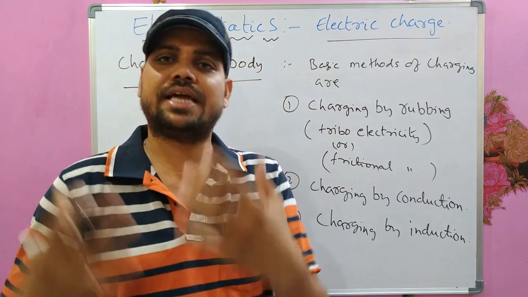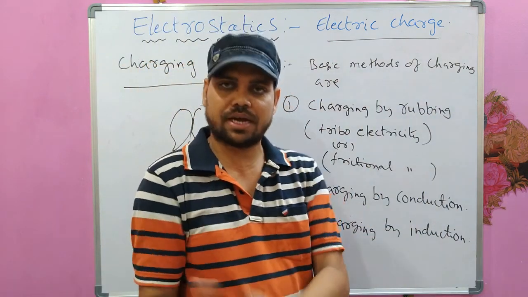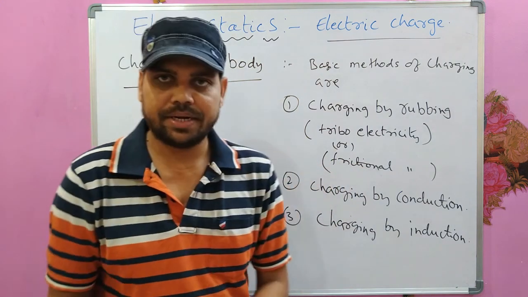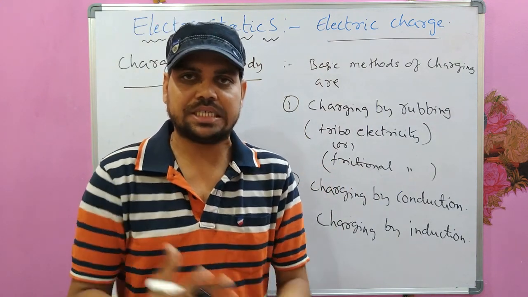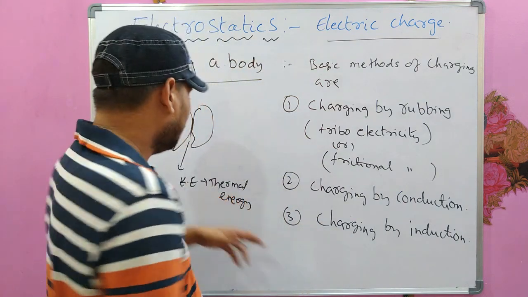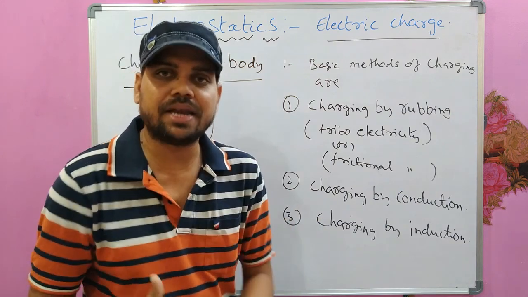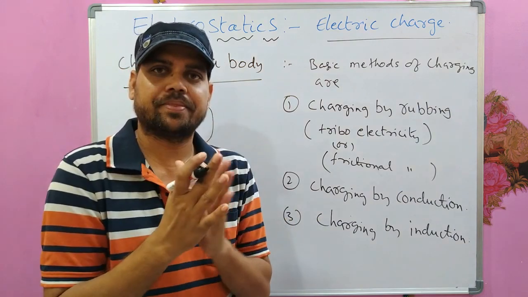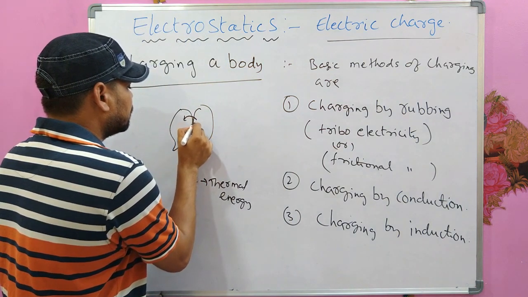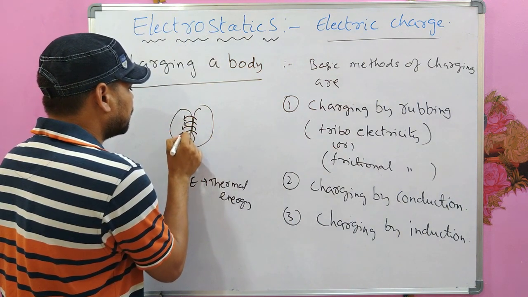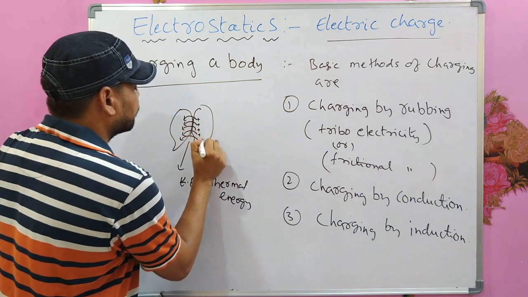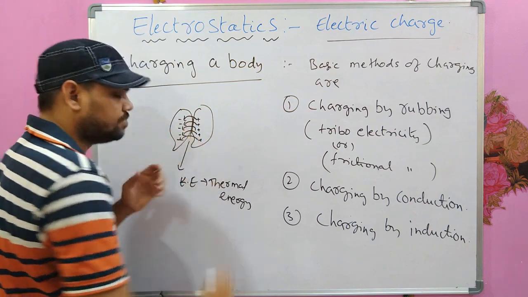The energy required for the electron to move from one place to another place, one orbit to another orbit, or completely remove it from the outer orbit, is ionization energy. The ionization energy for that electron has been coming from thermal energy generated because of rubbing. And some electrons would move from one object to another object by leaving a plus here, and this will become minus.